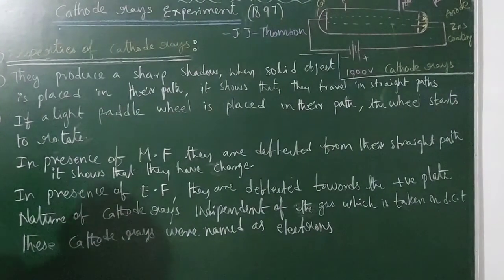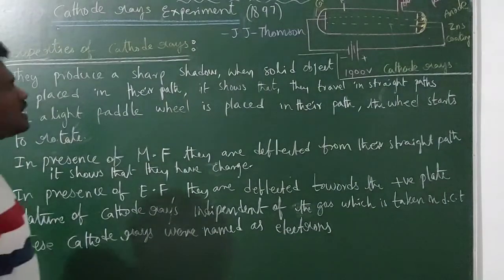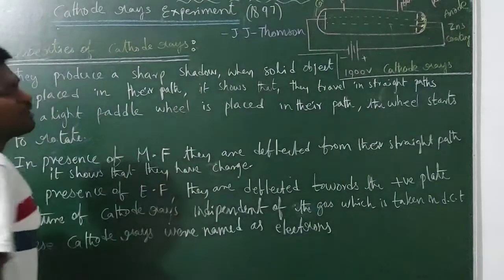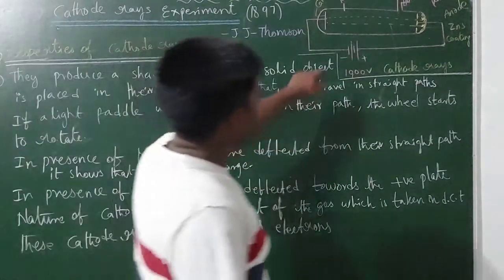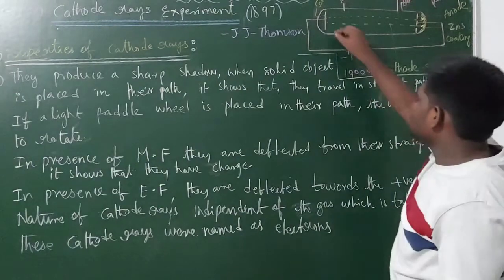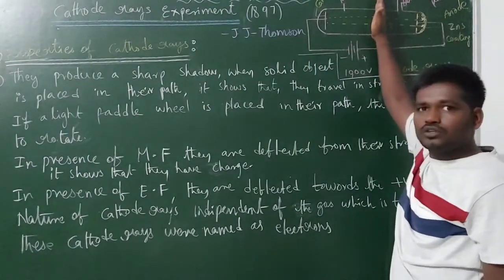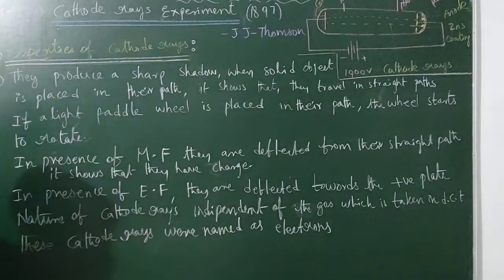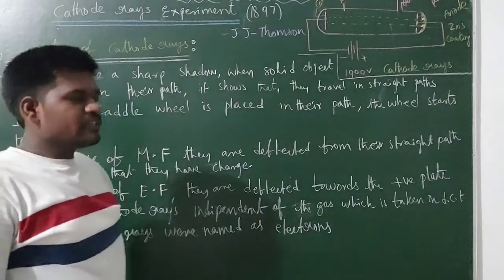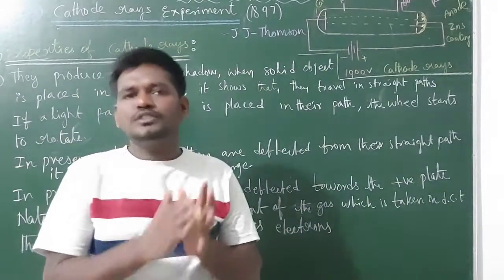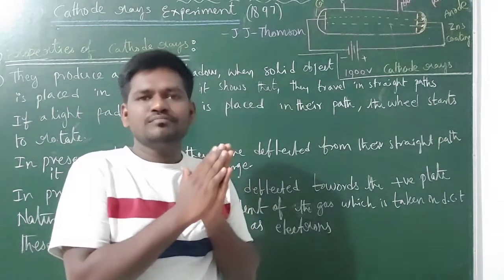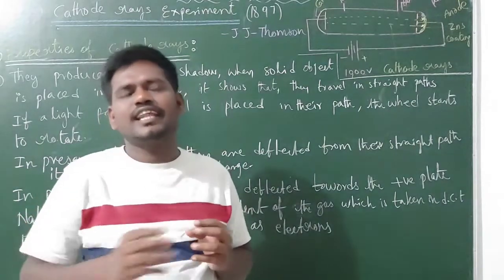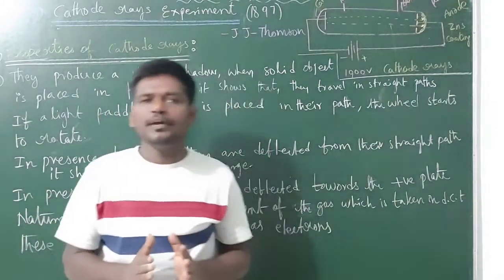Now you see guys, first one, they produce a sharp shadow when a solid object is placed in their path. Now this is the path of the cathode rays. When you place some solid object in the path of the cathode rays, a sharp shadow is formed. Generally, light forms shadow. How can light form a shadow? Actually, light travels in a straight path. That's why it is able to form a shadow.